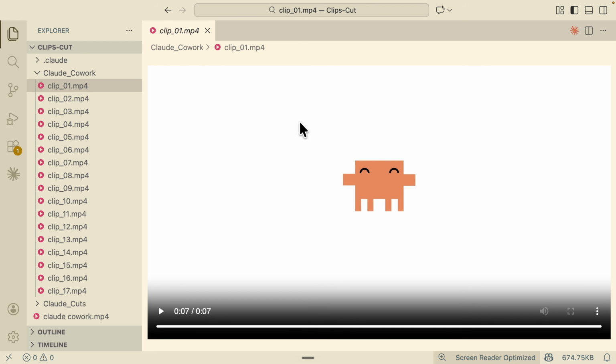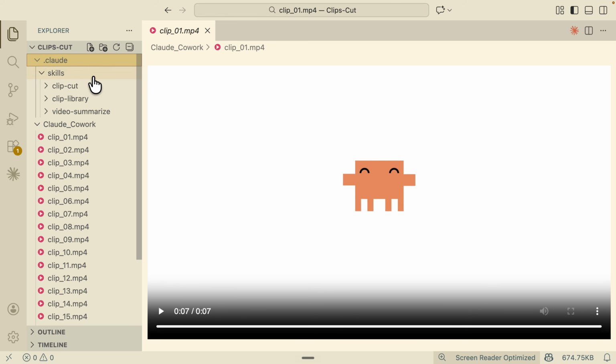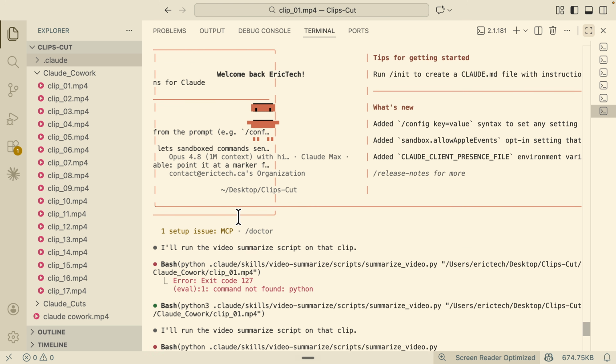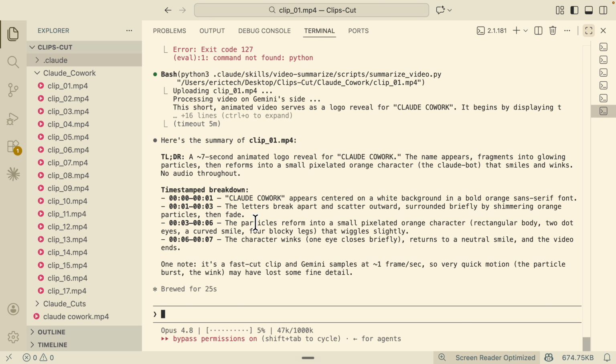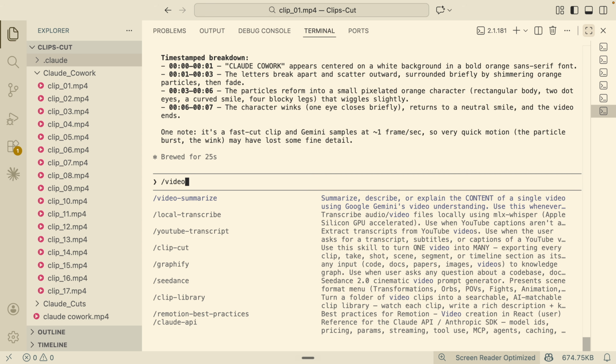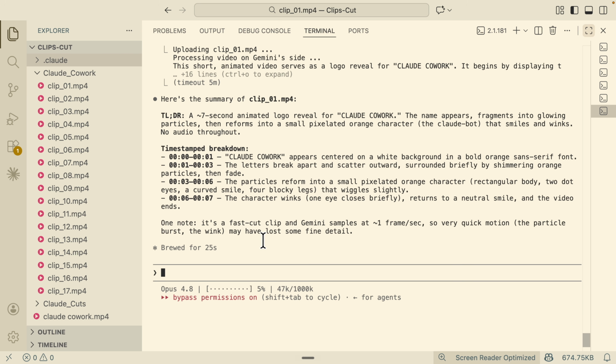Okay, so once we have everything all set up, the next thing I'm going to do is trigger that video summarize skill that we just created and use it to summarize a video. So that's exactly what I did. I provided the actual prompt, triggering the /video summary skill and providing that video 1 clip, and just hit enter.